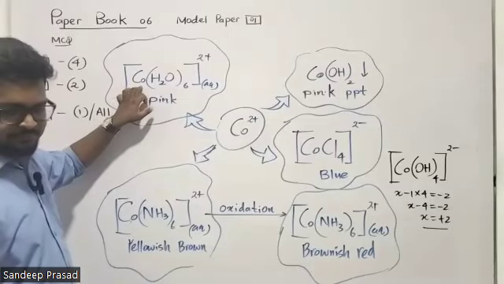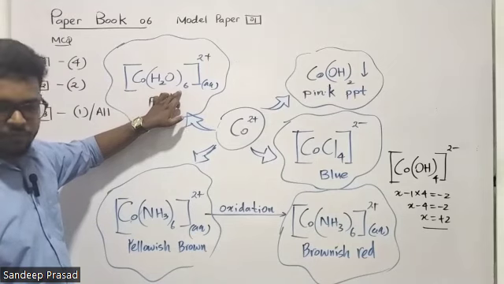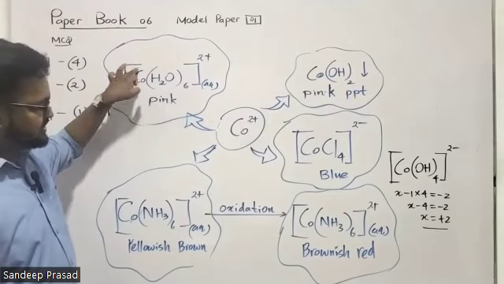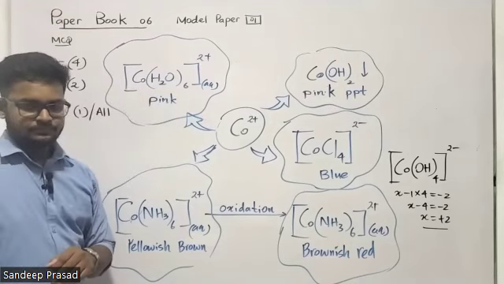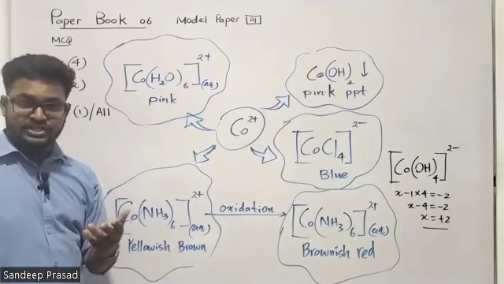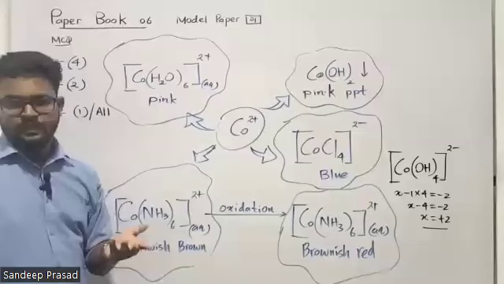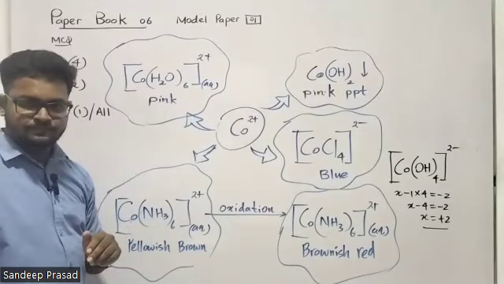Now cobalt 2 plus. We know that cobalt 2 plus cation is surrounded by 6 water molecules. So therefore, we can see that 6 oxygen atoms are approaching, connecting to that cobalt 2 plus cation. Then we can tell that the coordination number is 6. How many bonds are there? How many dative covalent bonds are there? So there are 6 bonds, right?